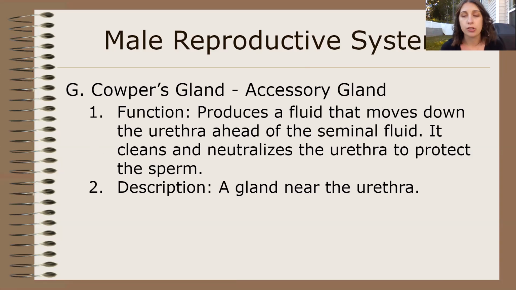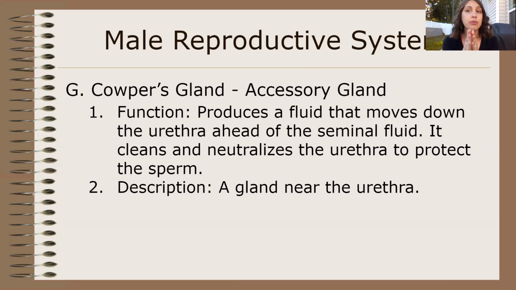And then we've got the Cowper's gland. The Cowper's gland's job is to release fluid ahead of the seminal fluid, ahead of the semen, ahead of the sperm. Think of it like it clears the road. When it's snowing outside, we have those trucks that come and clear the road so that it's safe for us to drive down it. The Cowper's gland functions like that, producing the fluid that moves ahead of the seminal fluid, and it neutralizes anything that may hurt or stop the semen.